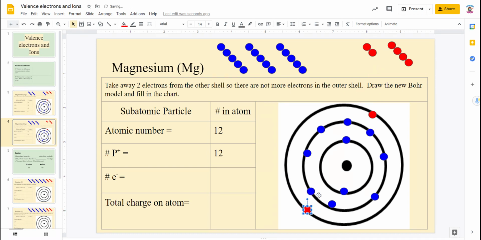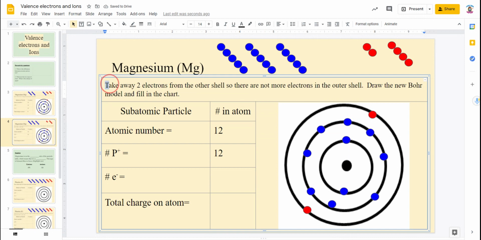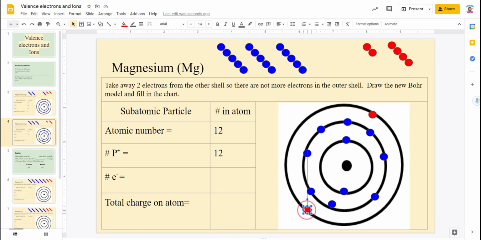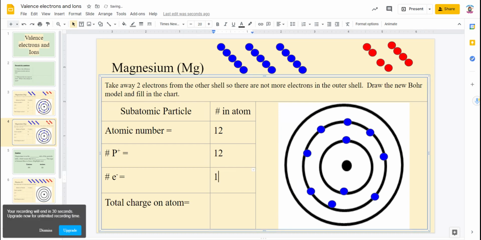It normally has 12, but it told me to do what? It said take away 2 electrons from the outer shell. So I'm going to take my 2 electrons away. Take away 1, take away 2. When I take away those 2, how many electrons do I now have? I have 2 here and 8 here. So how many total electrons do I now have? I have 10.